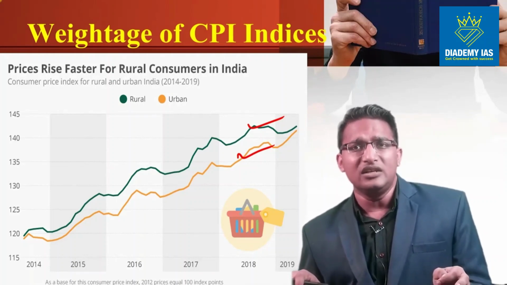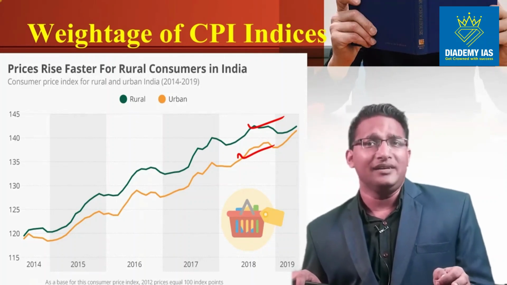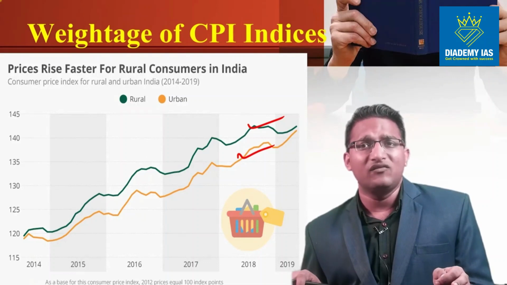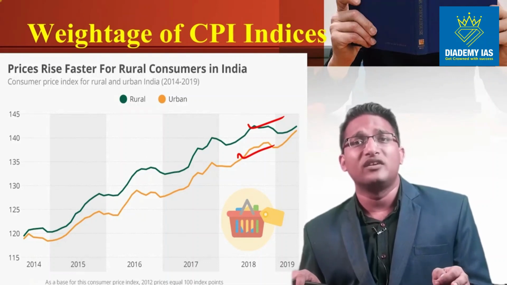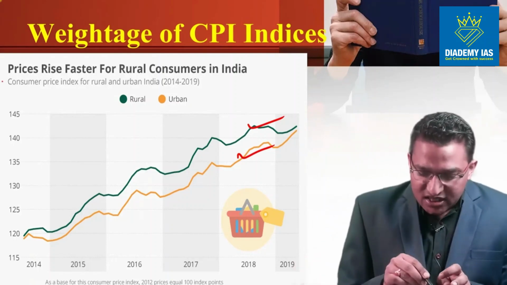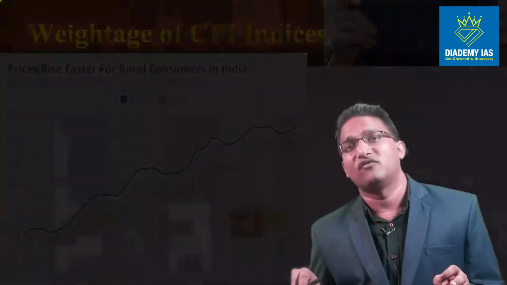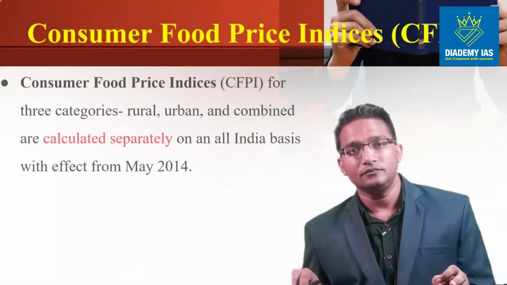Agricultural credit is being increased. Then we have Pradhan Mantri Fasal Bima Yojana. So various government schemes are coming and people are getting more money. When they have more money, they demand more goods and the inflation is more, right? So this is the reason why the price rise is faster for the rural consumer as compared to the urban consumer from 2014 till 2019.